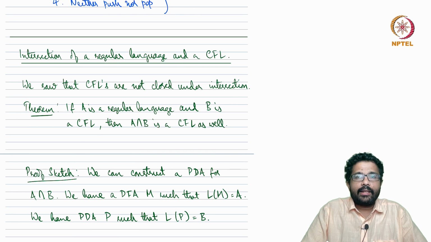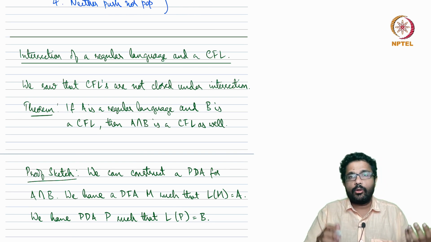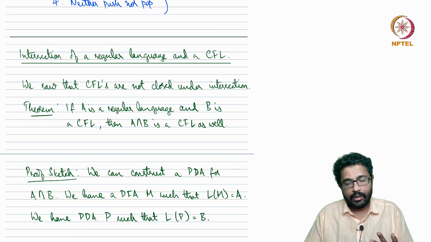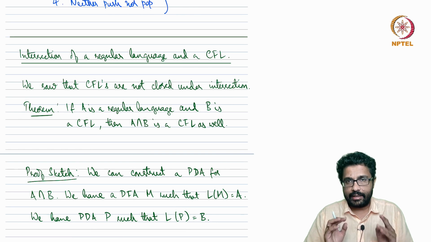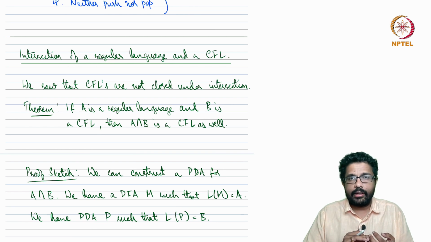The claim is that A intersection B is going to be a context-free language. So we know regular intersection regular is regular. Context-free intersection context-free need not be context-free. We know examples where it is not. But here I am saying that regular intersection context-free is necessarily context-free.